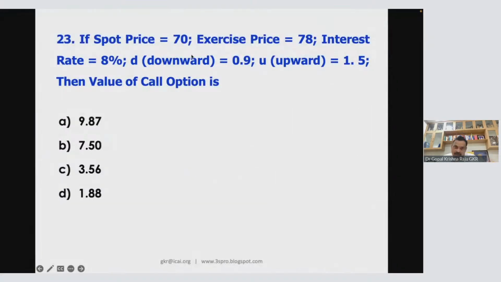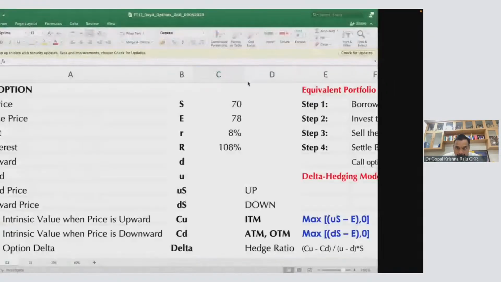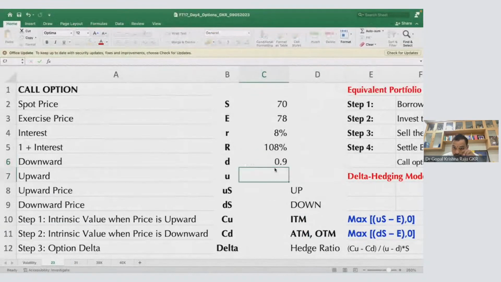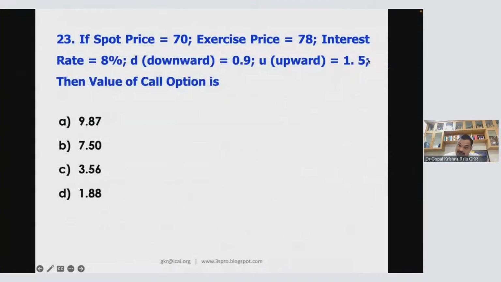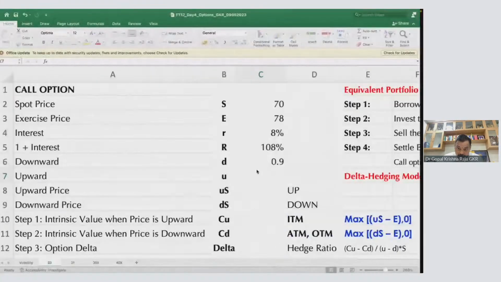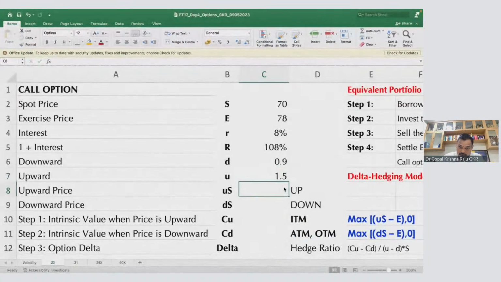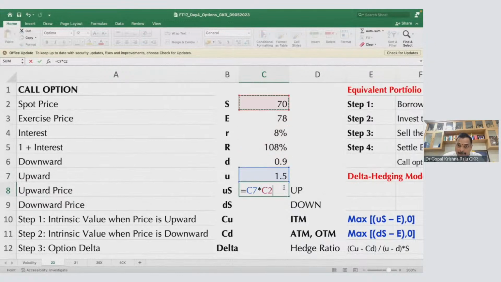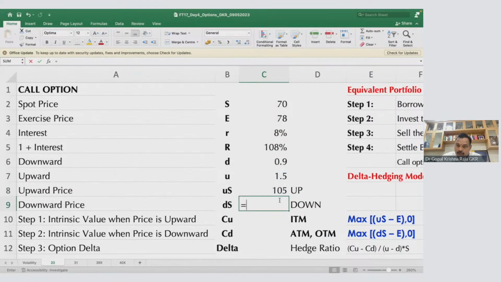And what is the worst scenario? Price can go down to 0.9. Okay, 0.9. Now, what is the best scenario? Price can go up to 1.5 times. That is upward price. So, what is the price it can go? US means 1.5 of 70. So, it can go up to 105. What is DS? It can go down to 63.